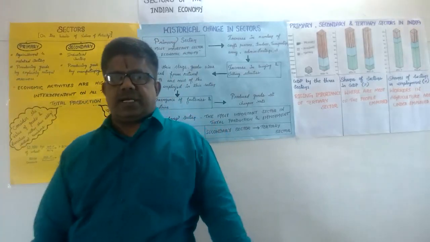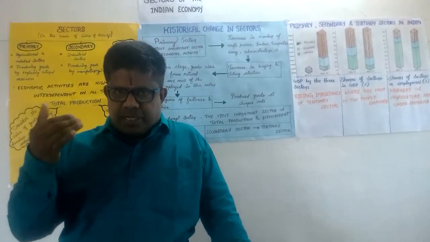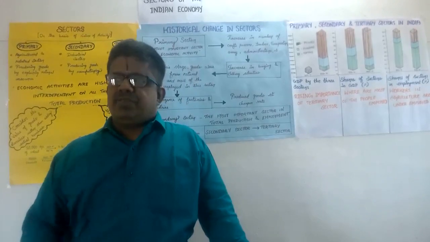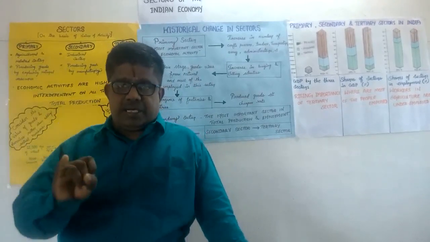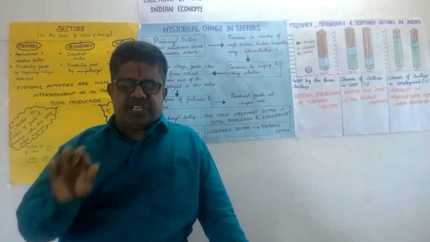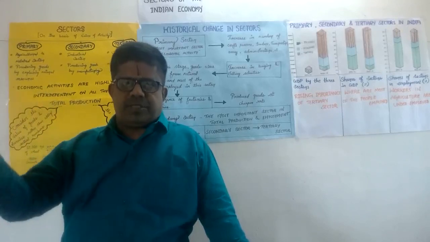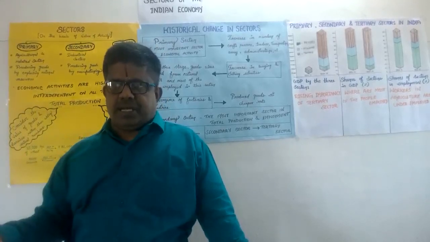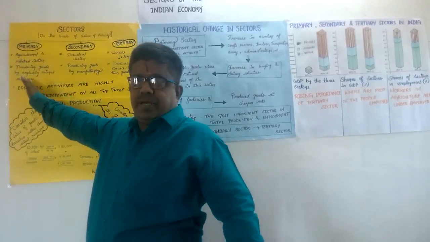Now let us understand first the primary sector. What is the primary sector? The people who are engaged in nature, exploit nature and produce goods. This activity is called primary sector activity, mainly agriculture, mining, fisheries, forestry, animal husbandry, beekeeping and so on. Different people are engaged in different activities depending on nature. Therefore, this activity is called primary activity.